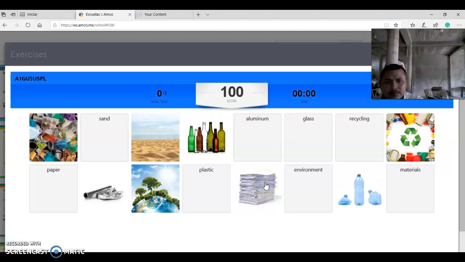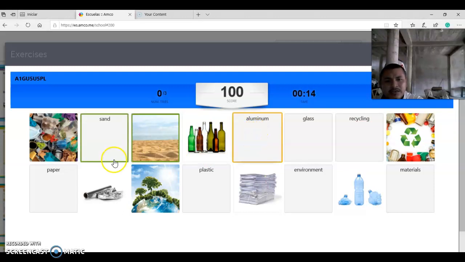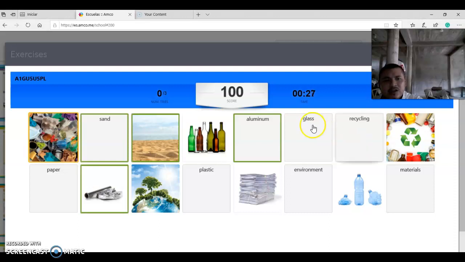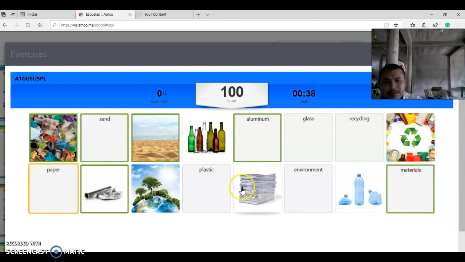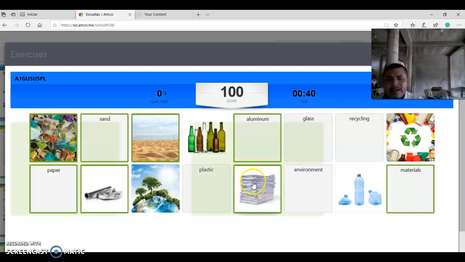Okay, let's start. What do you think it is? This one? Sand? What picture? You think it's this or that one? It's this one? Yeah, good job. And aluminum. Which one? You think it's this one, or this one, or that one? No, this one. Yeah, good job. And what about this one? You think it is glass, recycling, or materials? I think it's paper. Good job. Paper. Think it's this? Yes, good job.